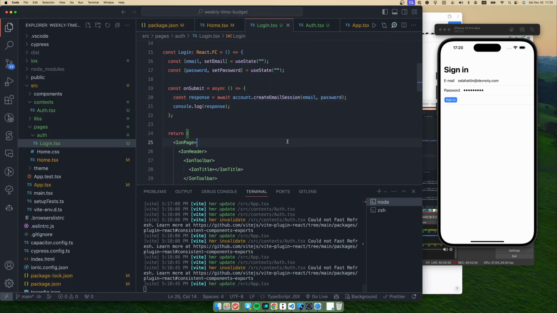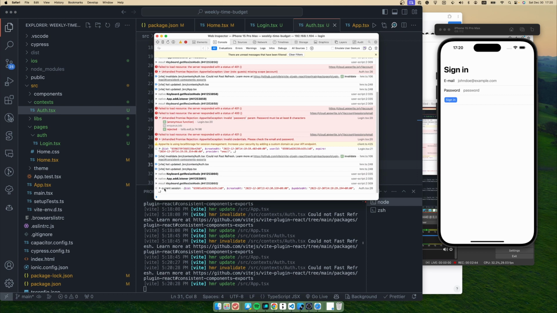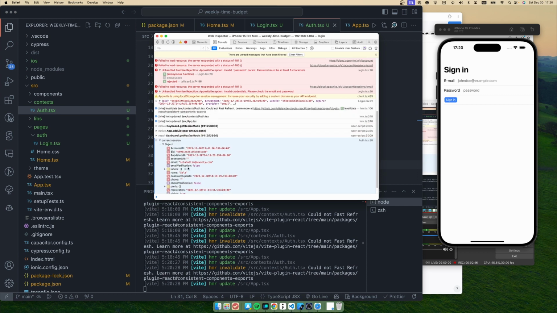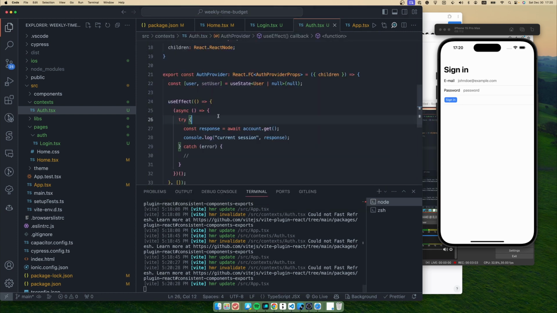So let's try to refresh the page to see if we are able to fetch the current session or not. Yes, as you can see, we are able to fetch that current session. So in that request, okay, we have the user email and name as a response from that request. Basically, we can use that information to store it in our state.